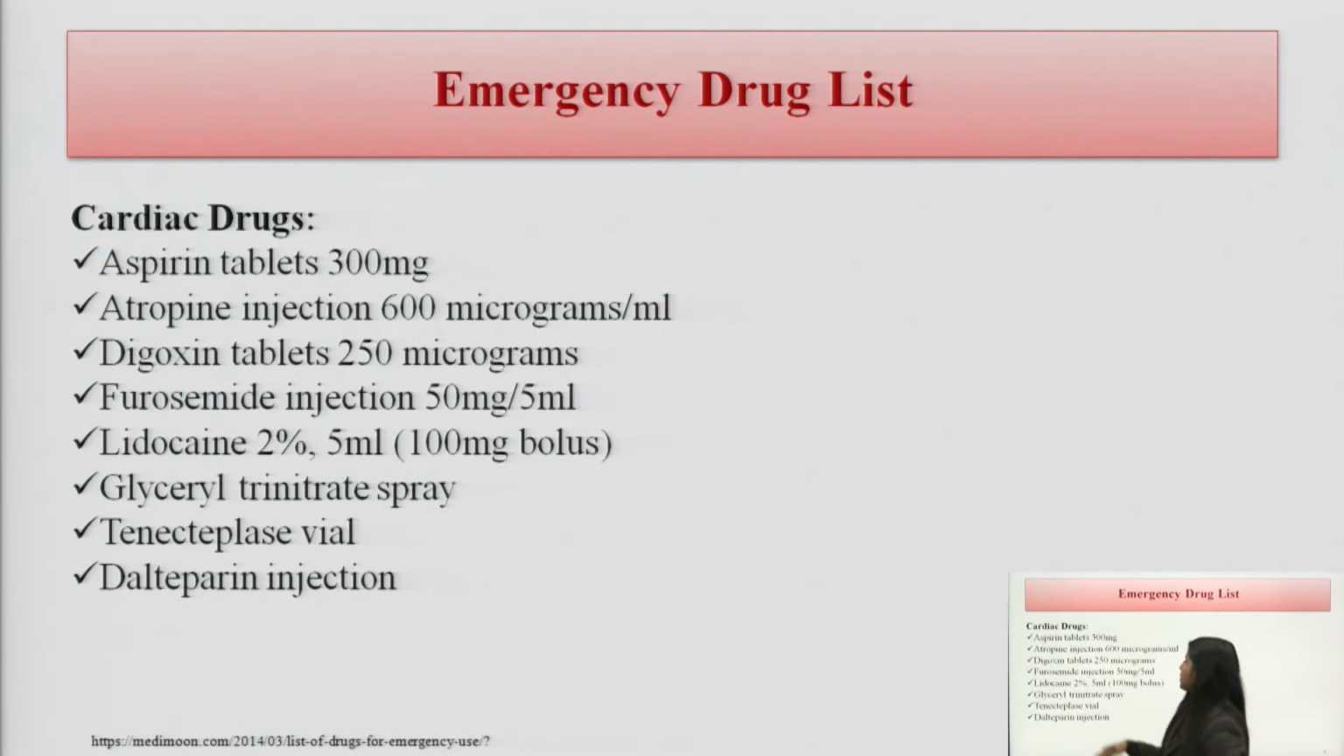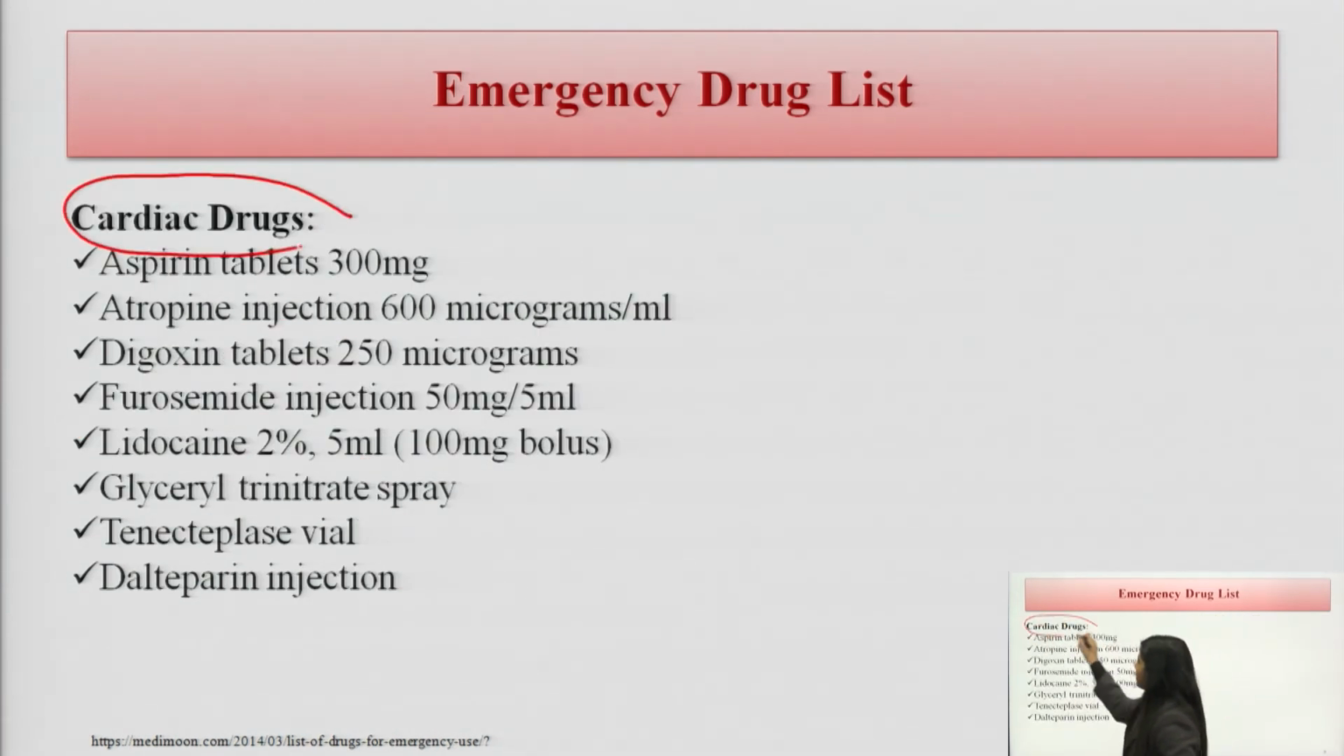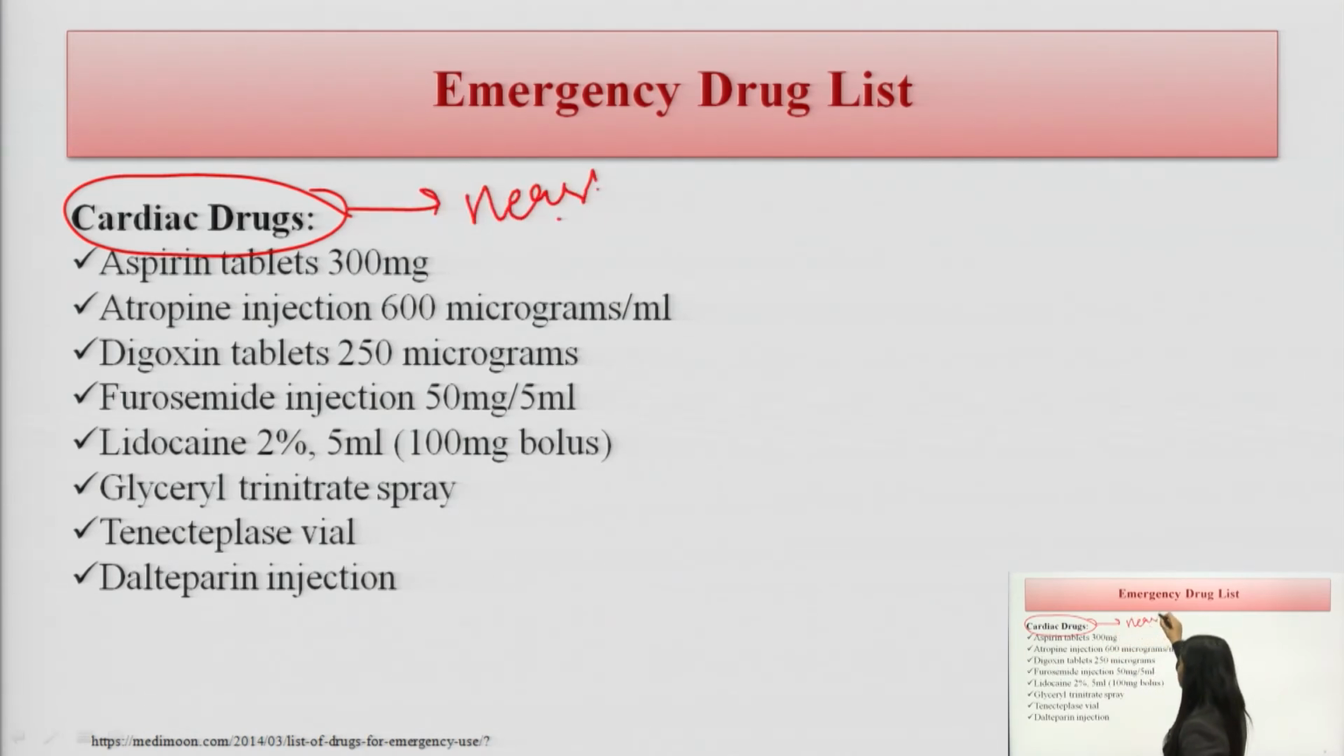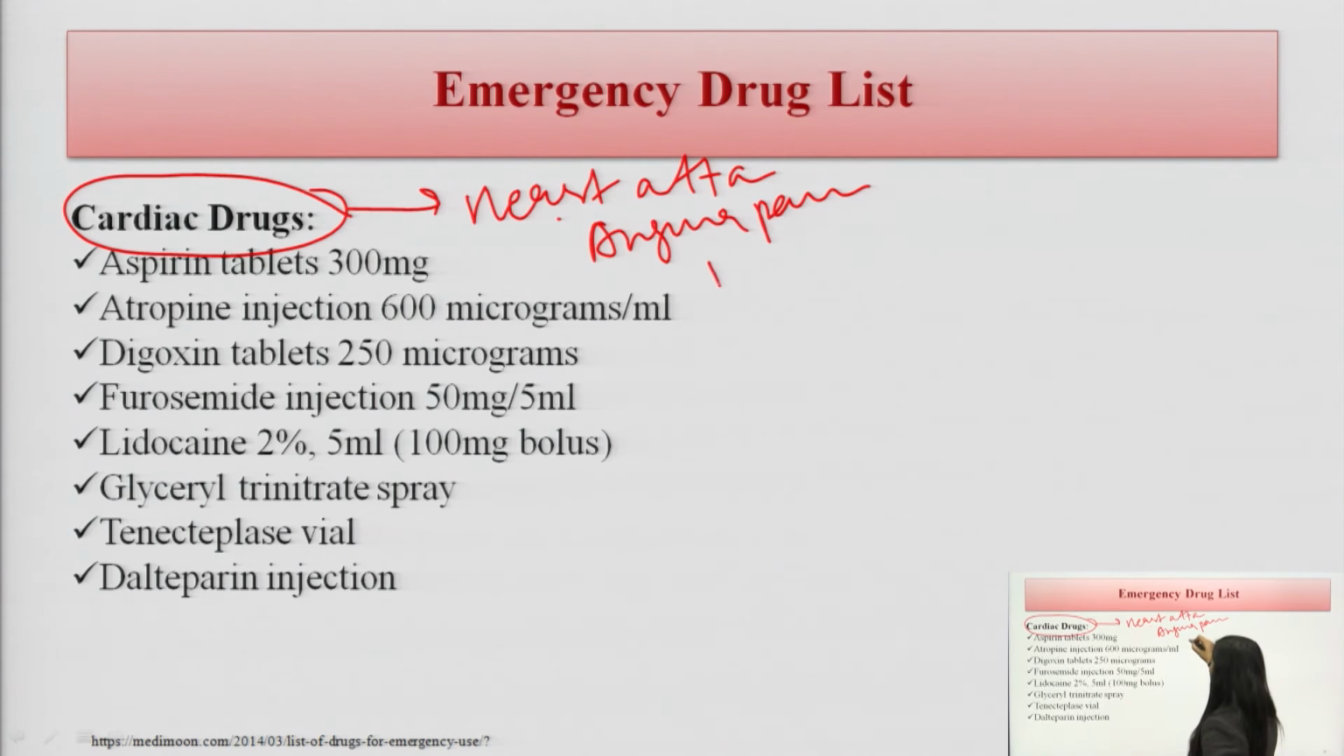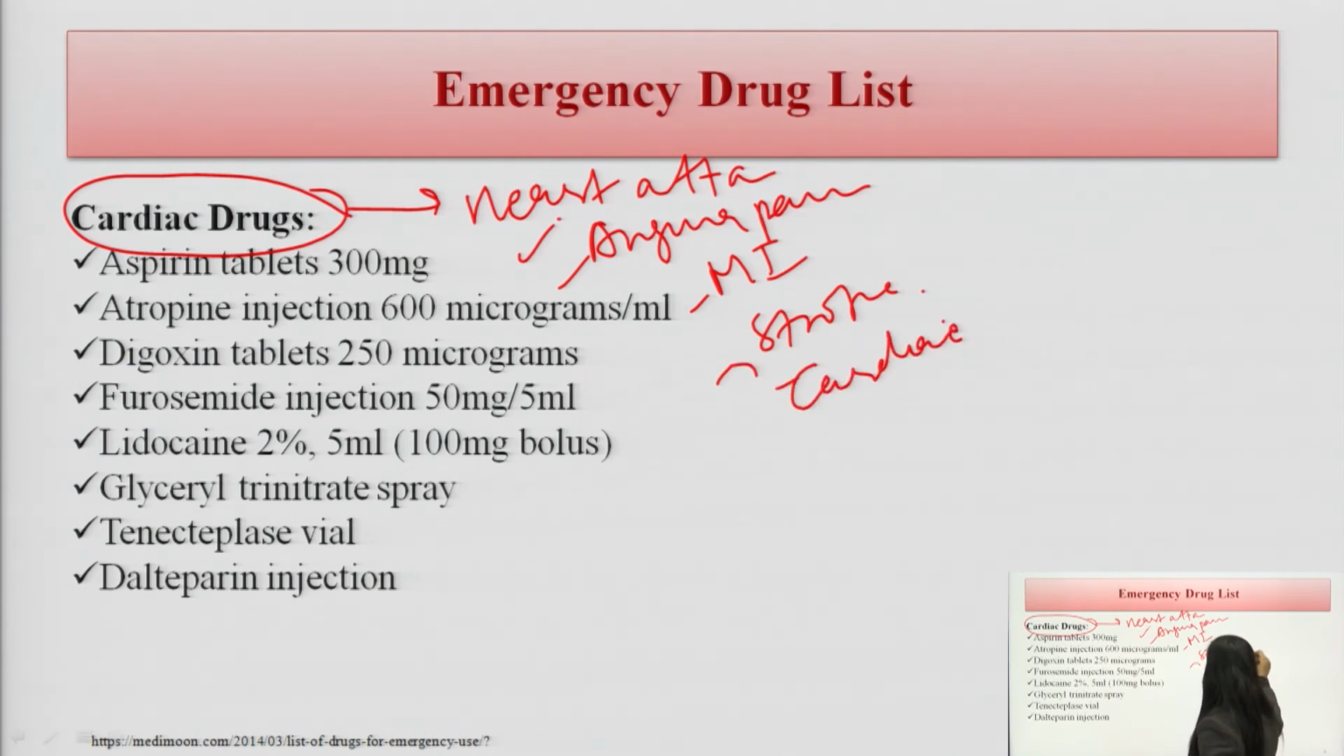There are the cardiac drugs, meaning the patient under heart attack, suffering from angina pain, myocardial infarction, these could all be stroke, cardiac failure. So, there are some drugs which are prescribed, which we call cardiac drugs, in the emergency drug list. What are these drugs?